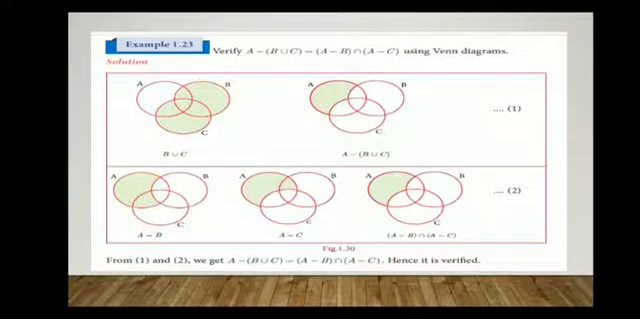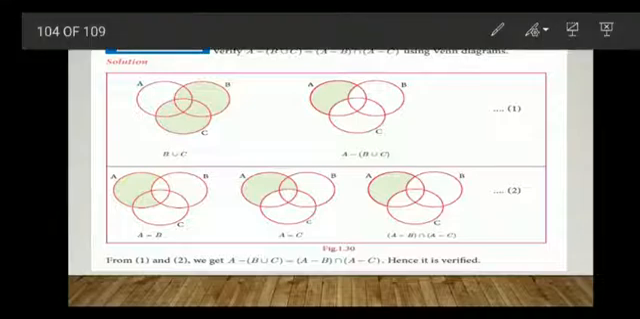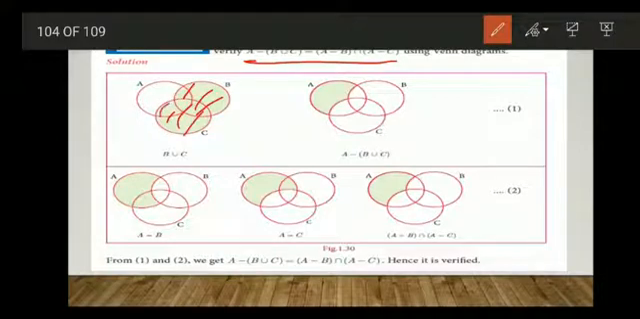So here is the Venn diagram for A difference B union C. Okay. First we have to draw B union C. Draw the Venn diagram of B union C, so combining B and C, shading B and C. Okay. A difference B union C means that the elements should be only in A, not in B union C. So this will be A difference B union C.